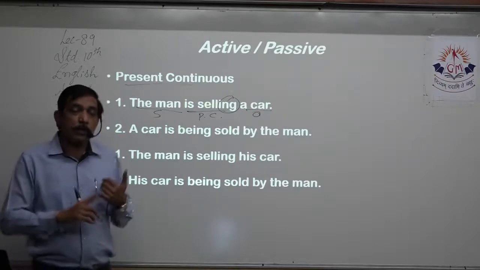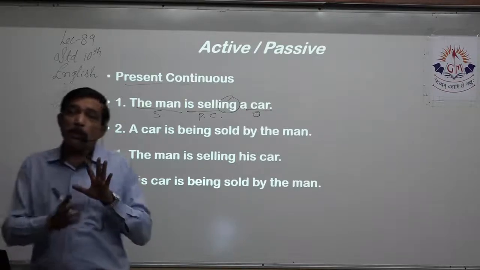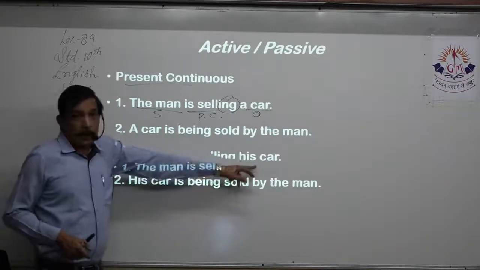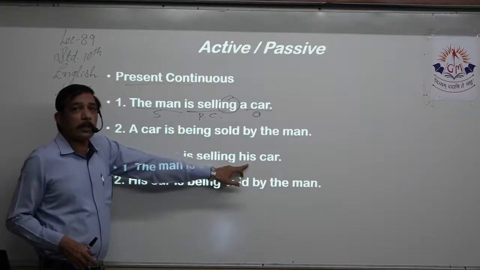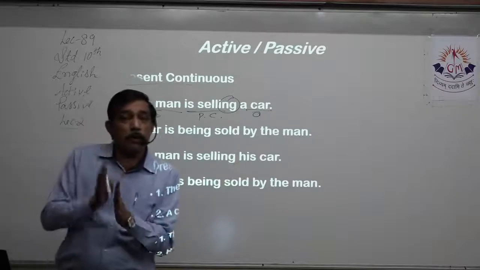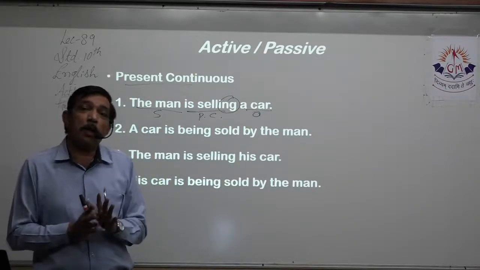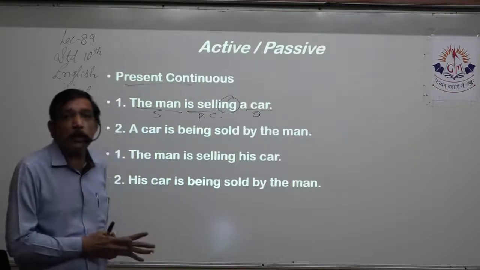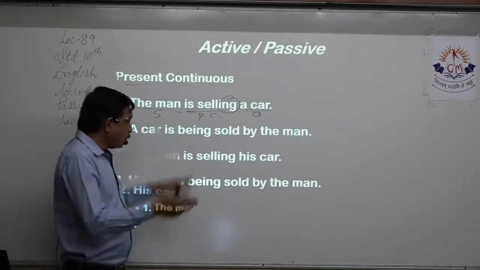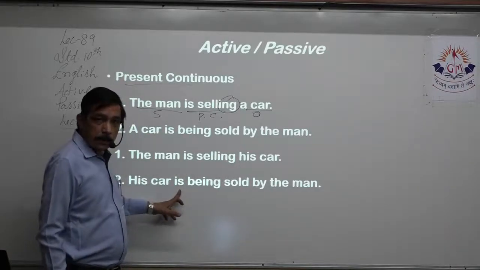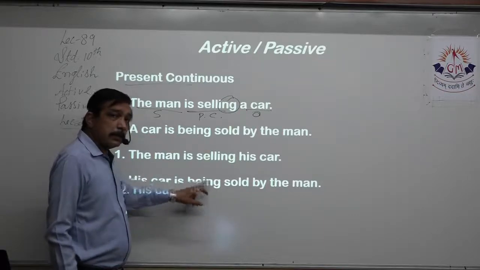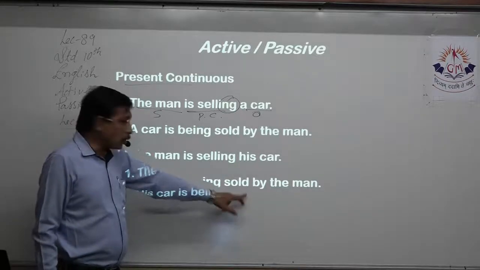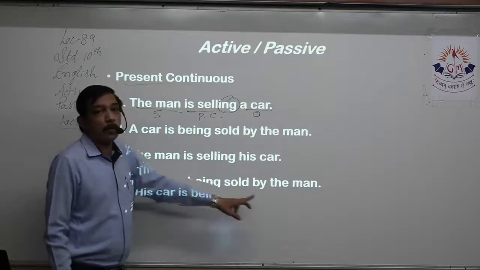We have possessive pronouns, adjectives, articles. Those are with the object or subject. You take it along with it, right? So it is his car. Everything remains the same. Only thing we are discussing is if there is an adjective or a possessive pronoun or article along with the object or subject. Whenever we interchange the place of the subject and object, we take the whole of that thing together. So his car. Rest of the things remain the same. Is tells us that this is present tense. Be plus ing tells us this is present continuous. Sell is the base verb. Then we make the past participle sold. His car is being sold by the man.